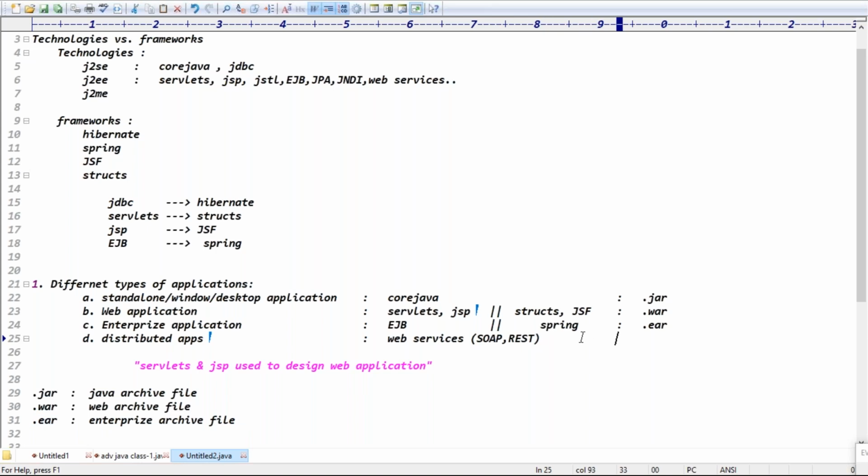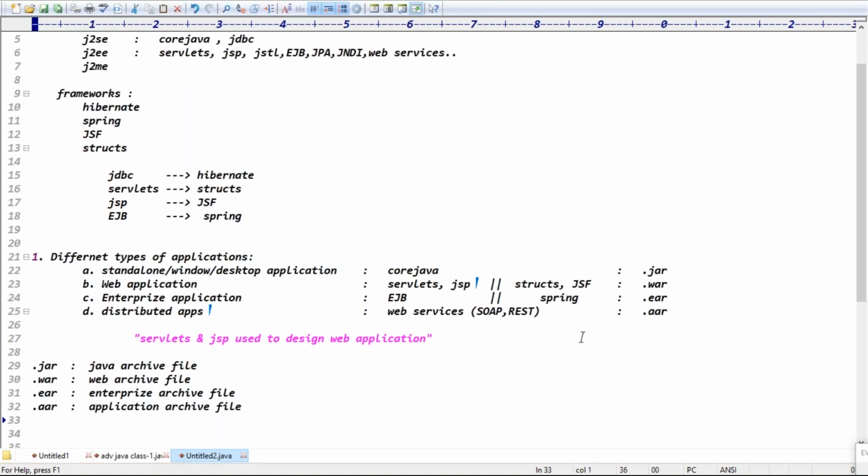Exactly. In web services, guys, distributed applications, we'll discuss the .AR files. What is the full form of .AR files? Which is nothing but application archive file, right? Yeah, application archive file, guys. Yeah, these are clear. So now in this advanced Java, what file extensions will we discuss? We will create the war files and we will create the jar files also. We'll discuss the jar files and we'll create the war files. And mostly we will deploy the war file into the servers, right?